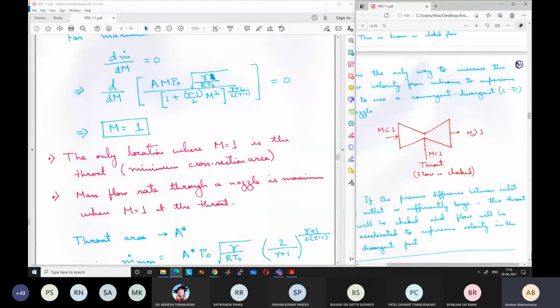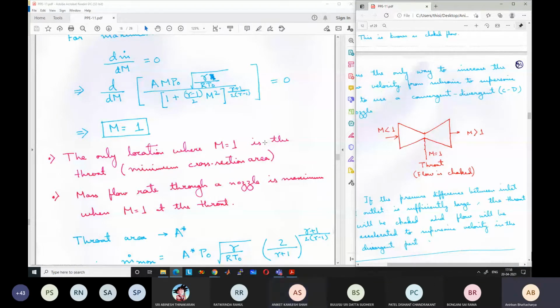Sir, if we are already getting a supersonic flow after Mach number greater than 1, and we have area also high, then why are we getting M equal to 1 when we think of the maximum mass flow rate?